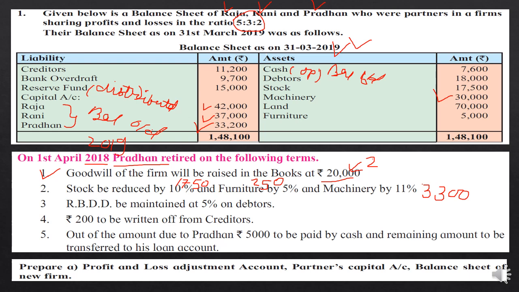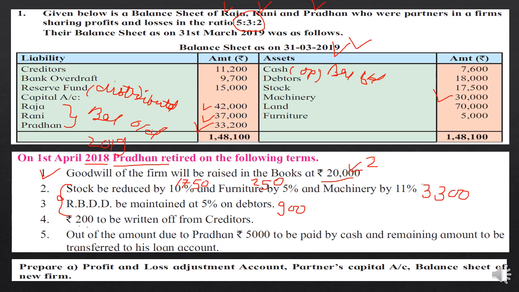So stock is reduced by 1,750, furniture is reduced by 250, machinery is reduced by 3,300, that is 11%, and reserve for bad and doubtful debt is 5% on the debtors. So what is the debtors' amount? It is 18,000; 10% will be 1,800 and 5% will be 900. This also you can calculate, 18,000 into 5 upon 100, and the creditors' write-back amount is already given, so no need to calculate.